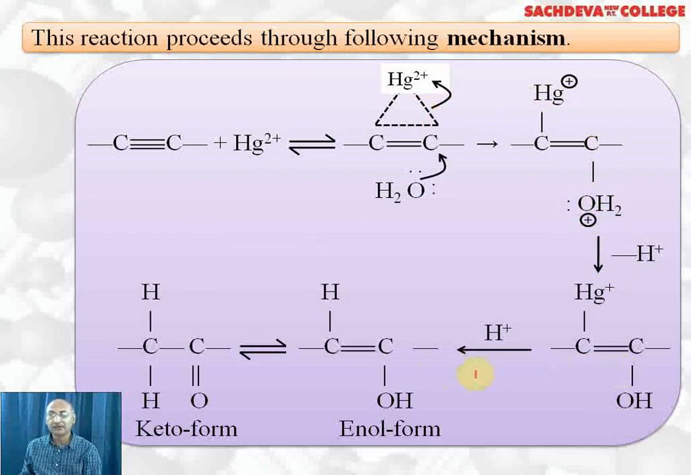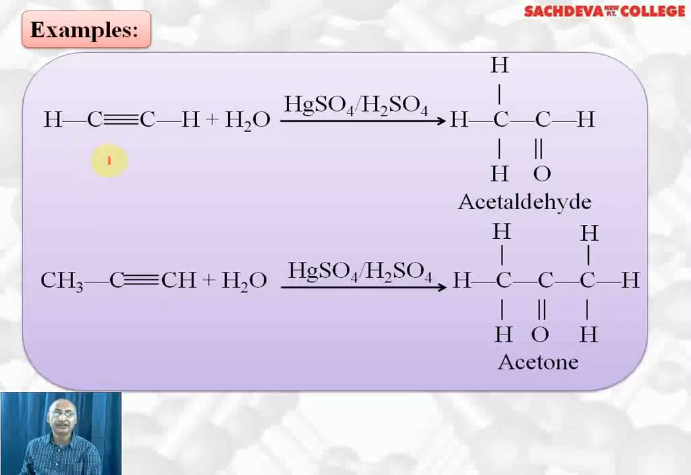Now this is the enol form, which we get after adding H+ ion. The H+ ion will replace the mercuric ion and we have the enol form. It can change to the keto form if we shift this hydrogen to this carbon and the double bond to this oxygen. So we will get the keto form. That is the mechanism of this reaction. Let's take a specific example. Acetylene reacts with water in the presence of HgSO4 and H2SO4, resulting in the formation of acetaldehyde or ethanal. In the same way, propyne reacts with water in the presence of H2SO4 and HgSO4 as a catalyst. It results in the formation of acetone or 2-propanone.